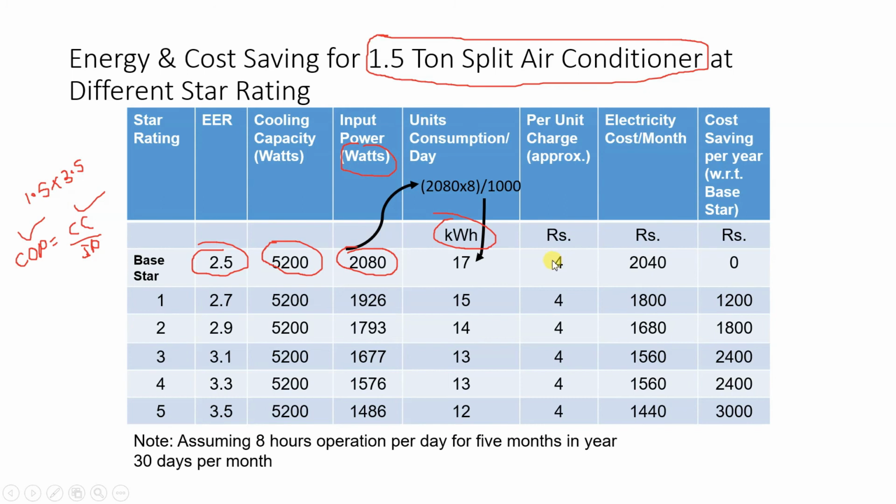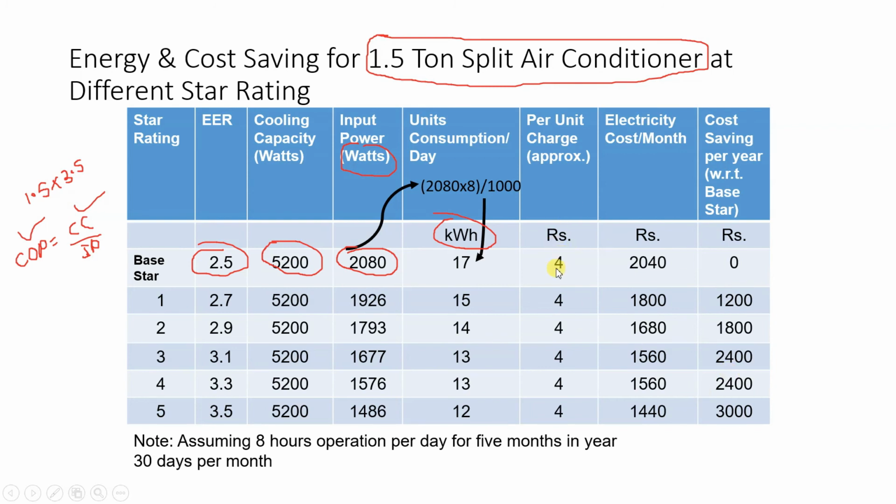There are some slabs in which you will find this value is 7.5 rupees per unit. If you go beyond a certain number of units, the charges increase. So I have taken 4 rupees per unit for our calculation. It depends on the actual bill which you are getting. According to that, you have to select the slab and write down the unit value.